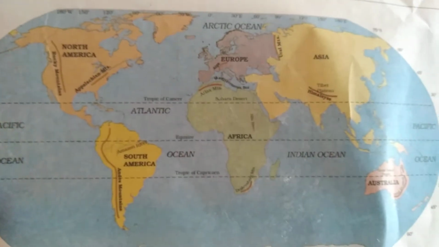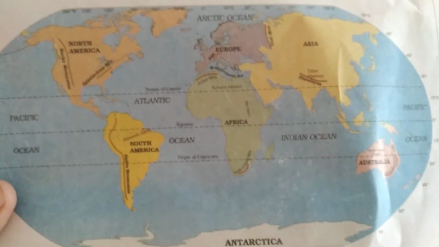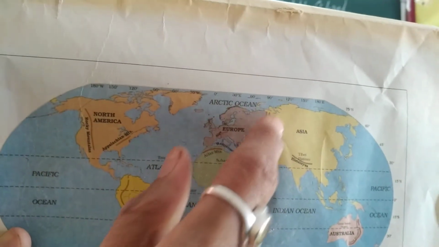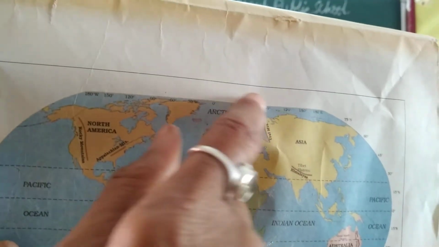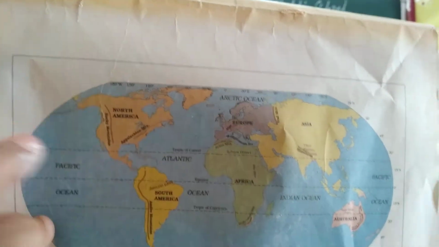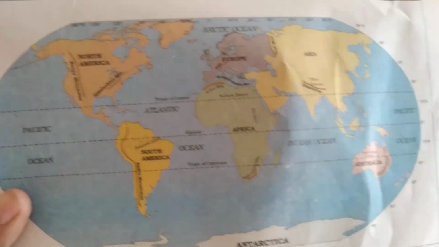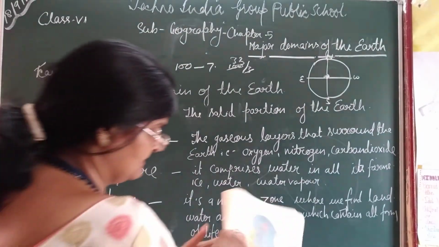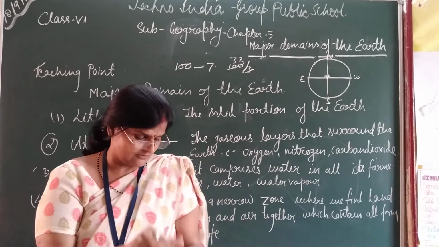Europe is also surrounded by water from 3 sides. Only one side is there. From all the 3 sides we find the water. You can see here we also find the water, here we also find the water, and the 3rd side. So Europe is surrounded by water from its 3 sides. Is that clear? Now next after Africa.